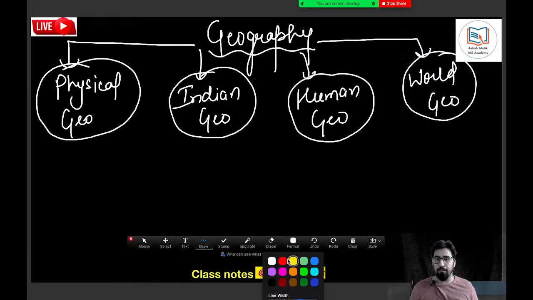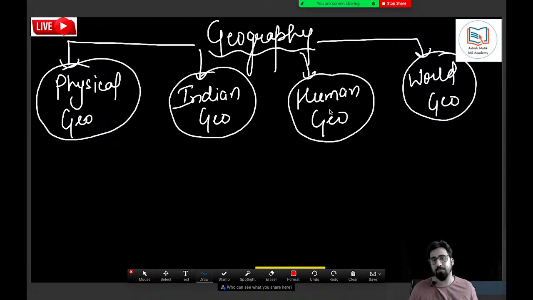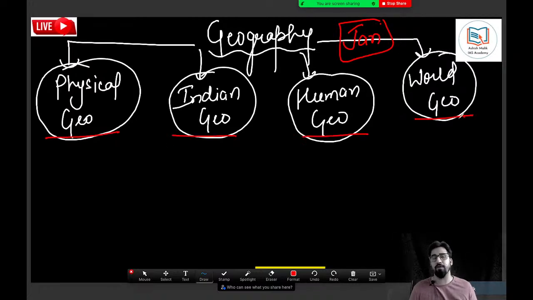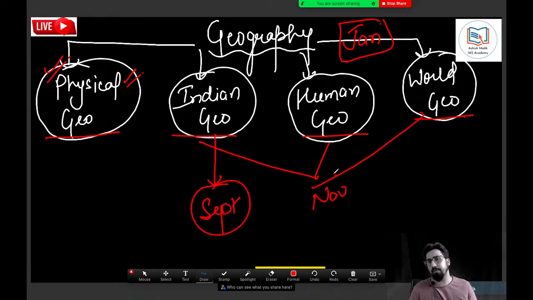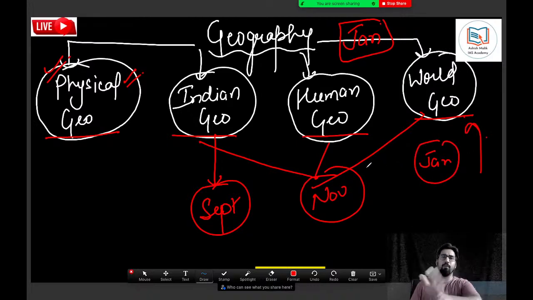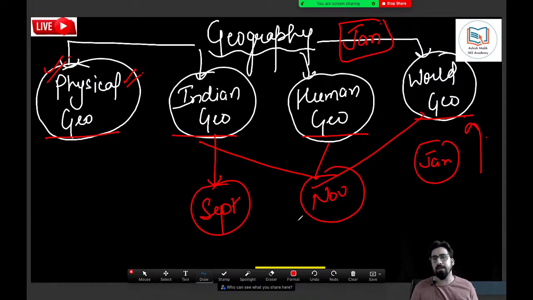By the end, probably by January, I will provide you courses on each of the geographies one by one, separately. Today we are going to begin with the physical geography course, and then later on the Indian geography course we will begin somewhere in September. Then somewhere in November we'll start with human geography, and probably in January I'll give you world geography as well. So one by one, step by step, we'll cover all of geography.